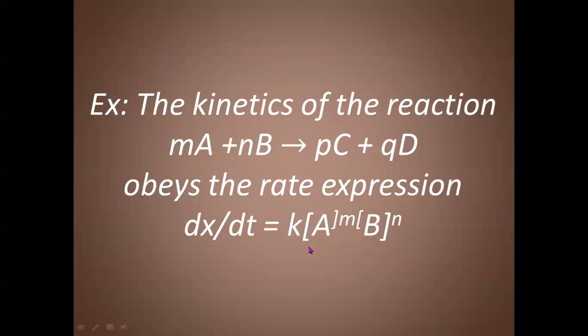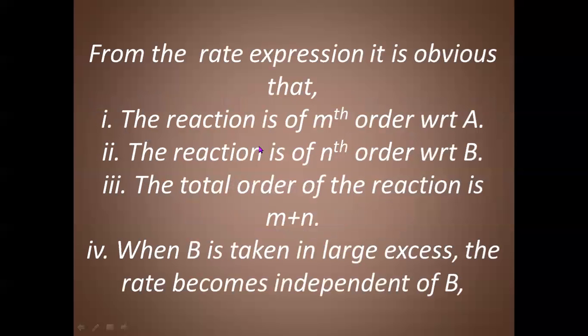[A] is the concentration of reactant A, [B] shows the concentration of B, and they are raised to the power m and n. So the order we get is m plus n. With respect to A, the order of reaction is mth order. With respect to B, the reaction is of nth order, and the total order of the reaction is m plus n. So this is the order of reaction.